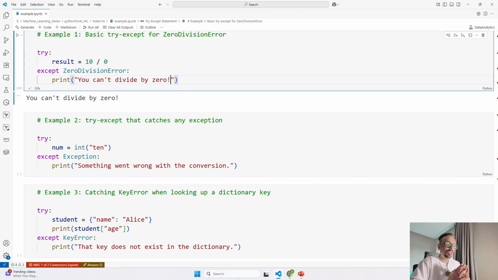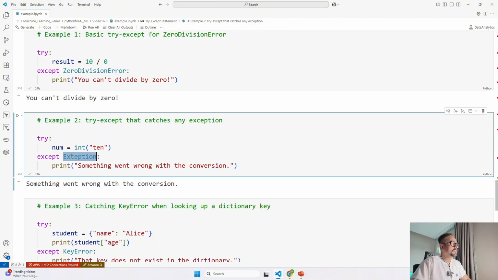When it does, it is just going to print a message saying that something went wrong with the conversion. This is useful when you don't know exactly what error you're going to encounter based on the code that you have written. For those kinds of use cases, you can use Exception instead of a specific exception type.